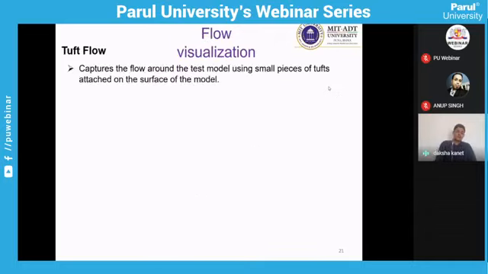In flow visualization, the most commonly used and easiest technique is tuft flow visualization, where the flow around the test model can be captured using small pieces of tuft or woolen threads attached to the test model as the air flows around the model.